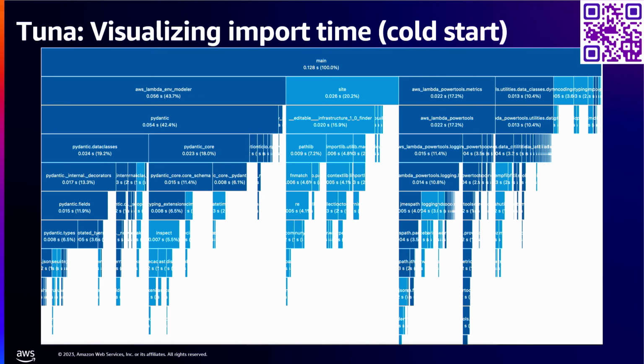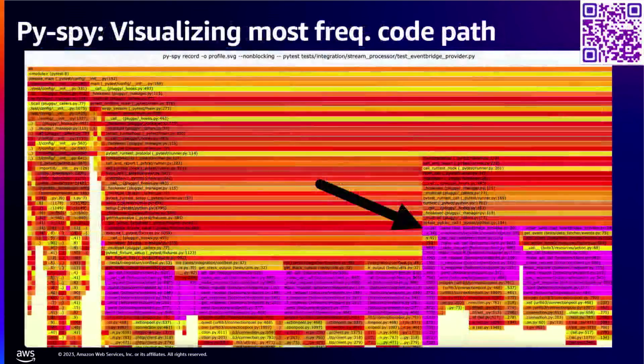But this is not good enough yet. We wouldn't go to production with this only. What if we want to know whether changing to Rust or Golang would actually improve our response times? In this case, it actually wouldn't, not much at least. What you want to learn is, through our tests, how much of our code is actually being used and where we're waiting the most. And more importantly, this graph, also an icicle chart, is from PySpy, another great open source project that you can use in production, even on Lambda and containers. We want to find the most common code paths being used.